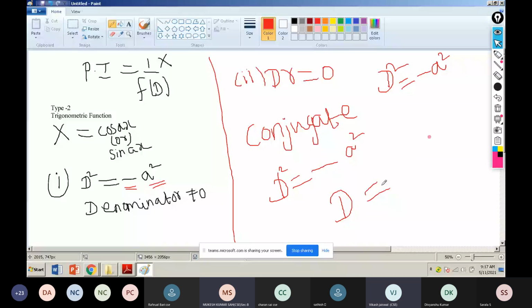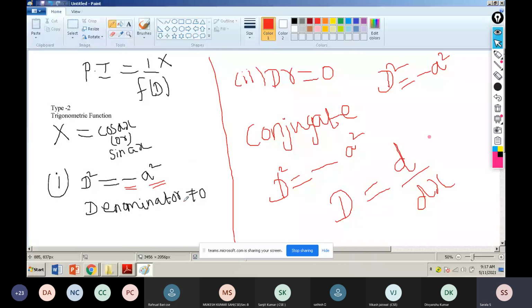D equal to d by dx. D squared. Clearly I mentioned, whatever you are reading, you have to keep these basic concepts in your mind. Suppose you have to write the GATE exam or any other exam, they ask these questions. That time it's very useful. So listen properly. Any doubt, ask.